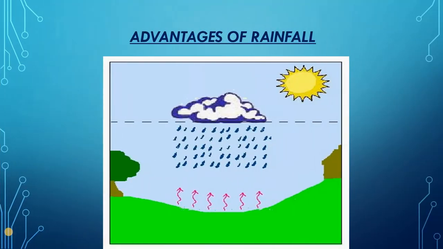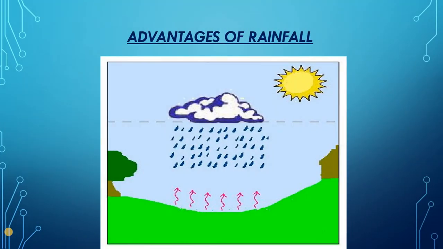Now rainfall has got many advantages. What are the advantages of rainfall? Number one is rain brings relief by cooling the environment after hot summer days. Imagine yourself, during the summer season, if the weather is too hot and instantly it rains. Whenever the clouds come, we feel very happy that now it will rain and we will get relief from a hot summer day. So whenever there is rain, it brings instant relief by cooling the environment, by reducing the temperature.